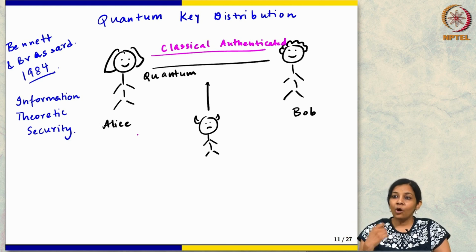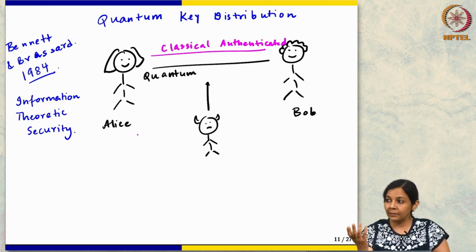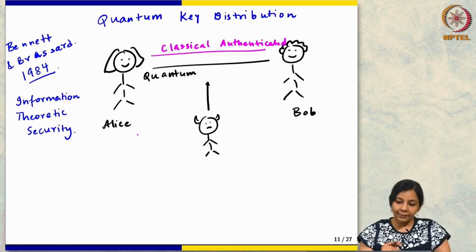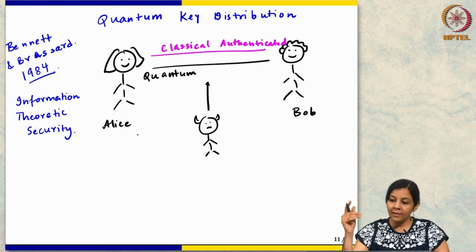If Eve does not know in which basis to measure, then whatever basis she chooses will be wrong with some probability and she will end up disturbing the state. This is the main idea that we are going to use, and it turns out that the protocol we will see is a very natural and nice one.